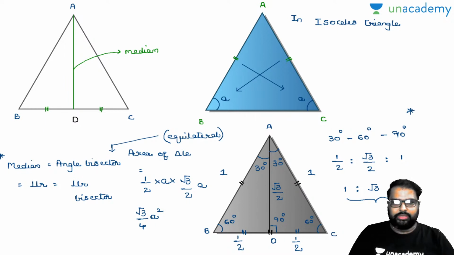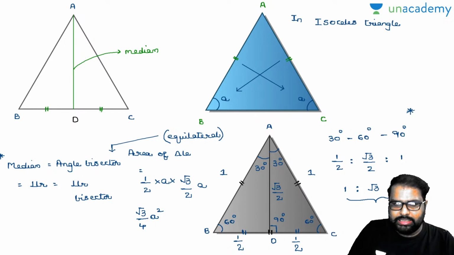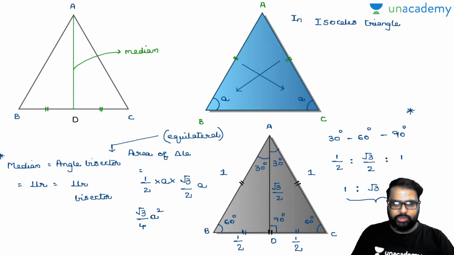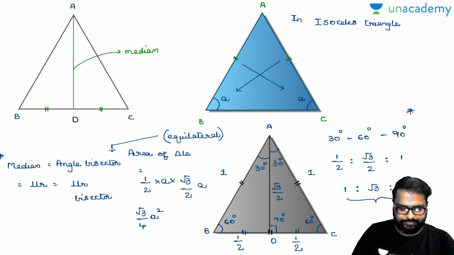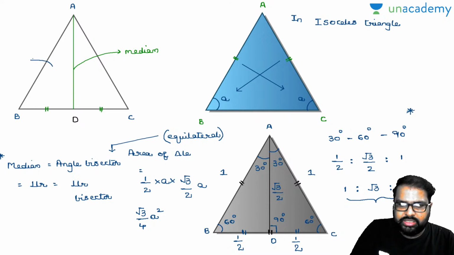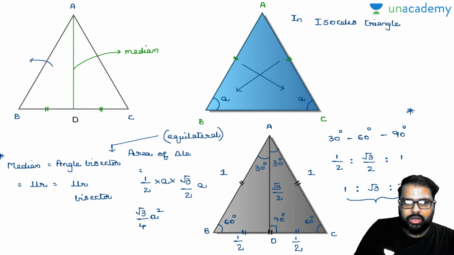Now closely observe there. You said that AD is a line segment which you have drawn from A to D and divided the base into two equal halves. Now let us suppose we take this AD as height. Let us take the area of this triangle ABD. What will be the area of this triangle ABD? Half into BD into AD. Am I right or wrong?